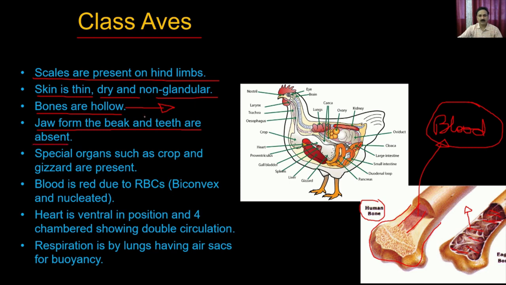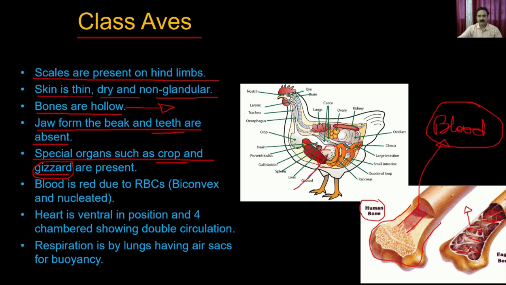So birds do not contain teeth, and instead of teeth they have separate organs for grinding, and these specialized organs are called the crop as well as the gizzard. The gizzard is a special organ present within the alimentary canal of the birds, and you see here, this is the gizzard, right?